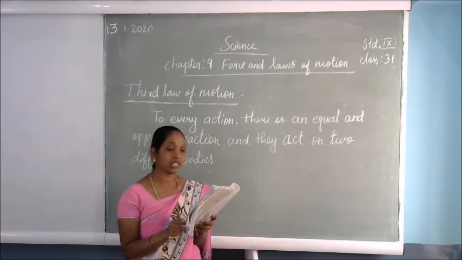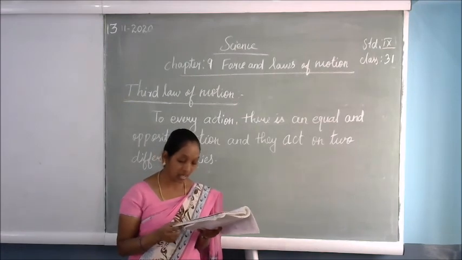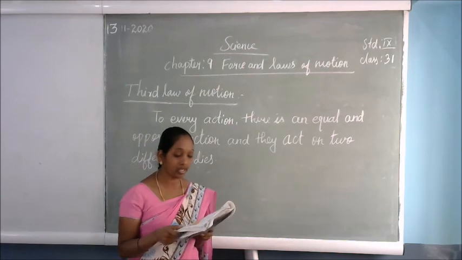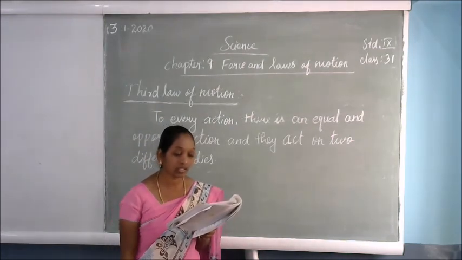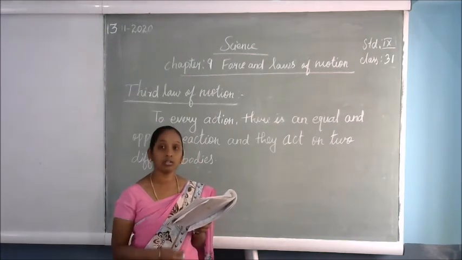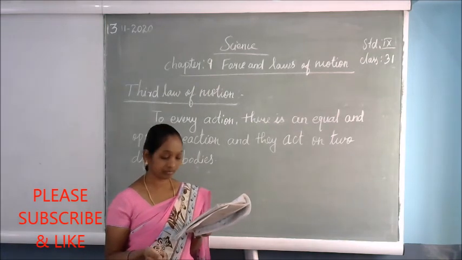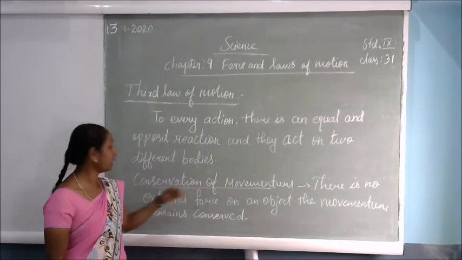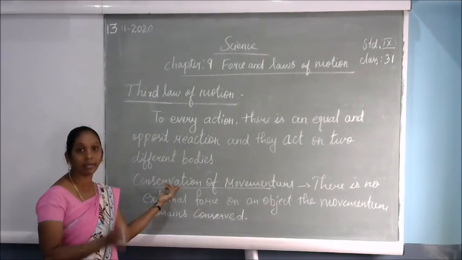Next is the conservation of momentum. What is meant by conservation of momentum? In the third law, it says every action has an equal and opposite reaction. Conservation means it has to be conserved, it remains.